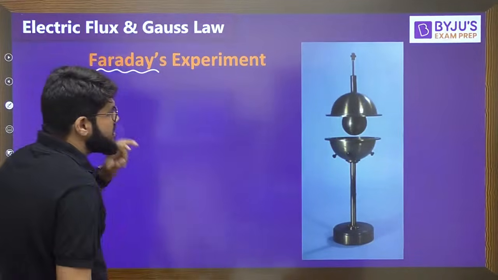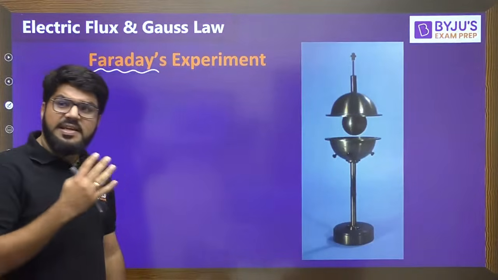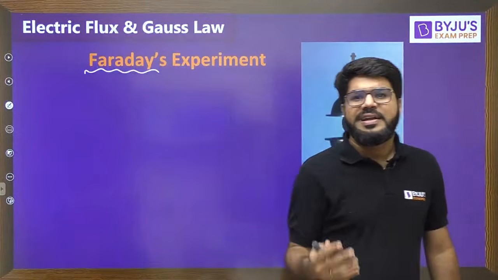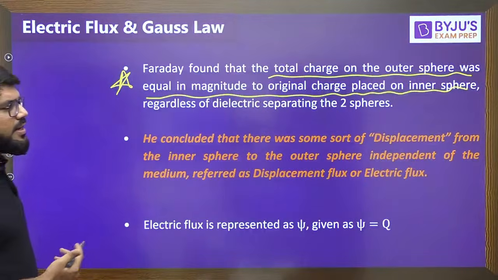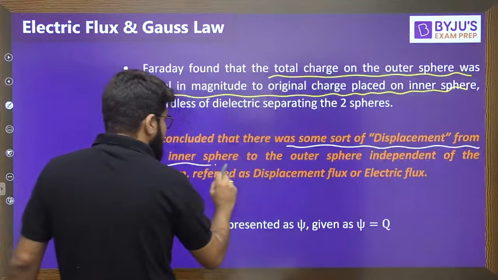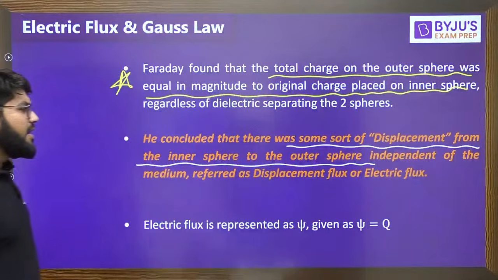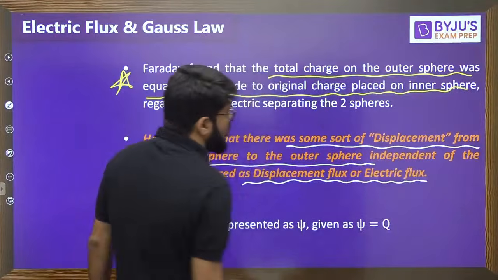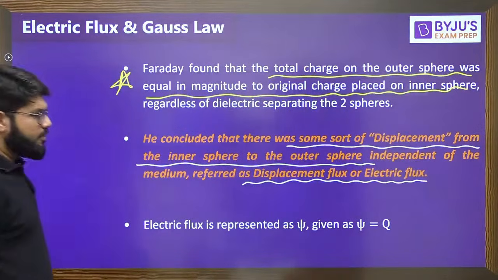The flux represents the movement of something. And here there is clearly the movement of electric charge, and hence we called it electric flux. So he concluded that there was some sort of displacement, movement, from the inner sphere to the outer sphere, independent of the medium between them, and this movement was referred to as displacement flux, or very commonly electric flux.